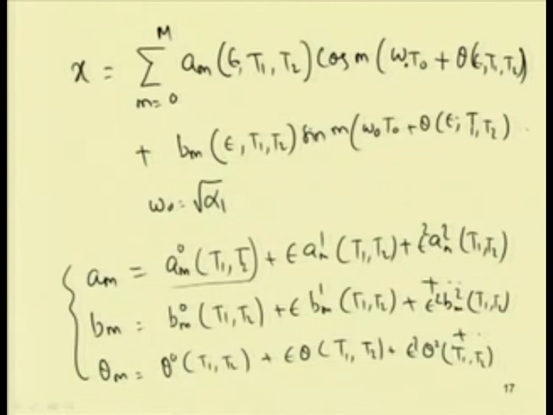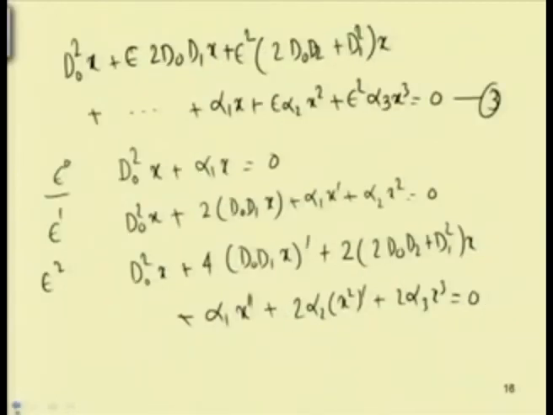By substituting this x in the previous equation, that is, order of epsilon to the power 0 and higher order, we can write this equation in this form, where the sum is from m equal to 0 to m.